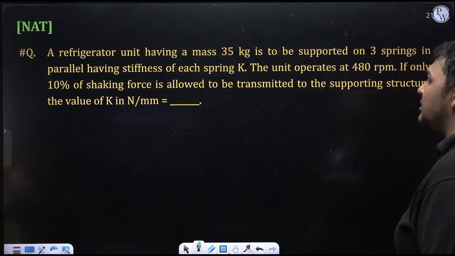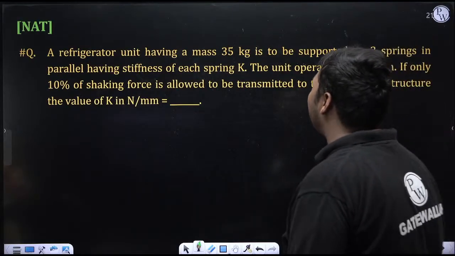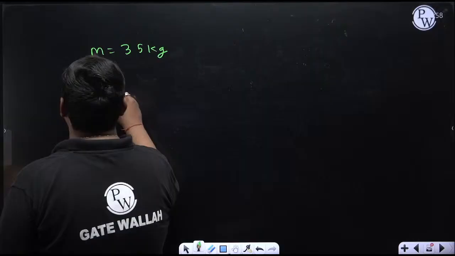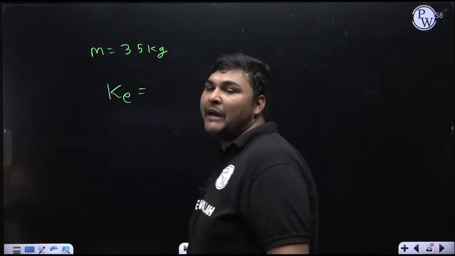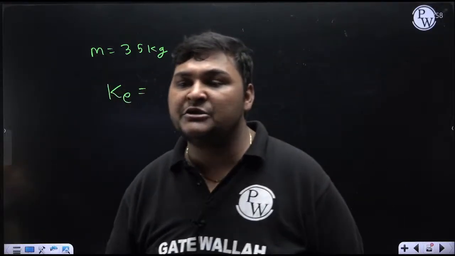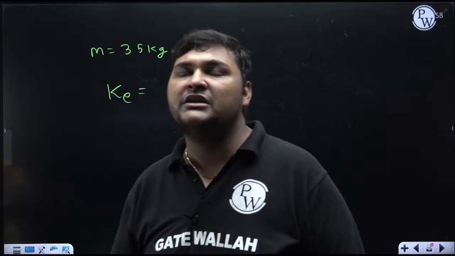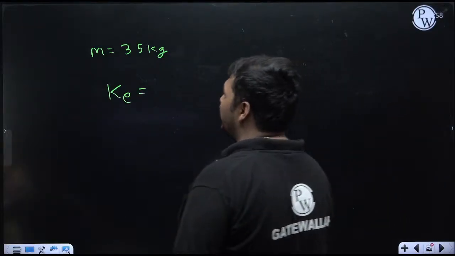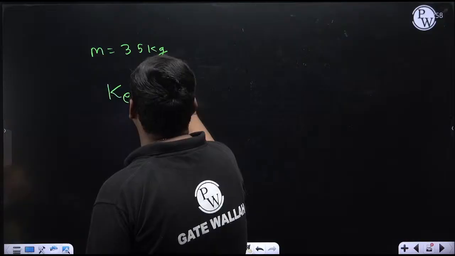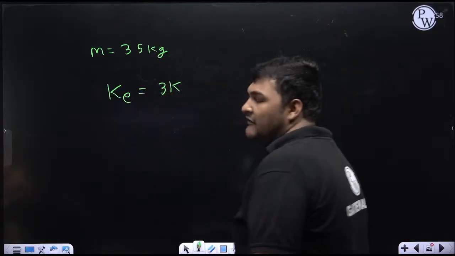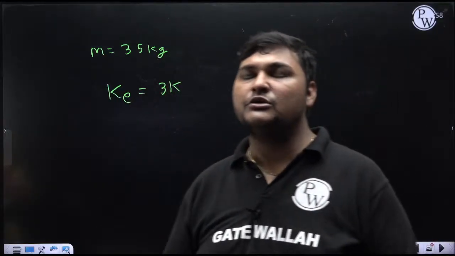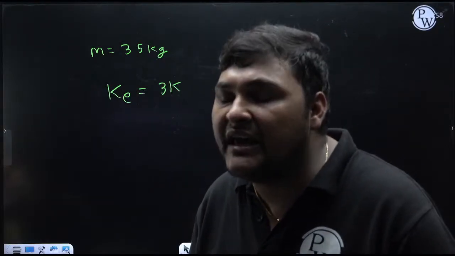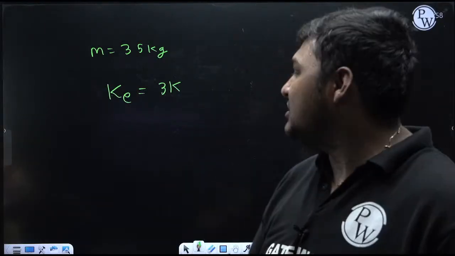Ke is the equivalent stiffness. So right now 3 springs are attached in parallel, and the stiffness of each spring is K. So what will be the equivalent stiffness? If springs are arranged in parallel, then to calculate the equivalent stiffness we add the stiffness of each spring. Each is equal to K, so the equivalent stiffness will be equal to 3K. Whether you are using the formula of zeta or omega n, instead of K, Ke will come, which is equal to 3K.